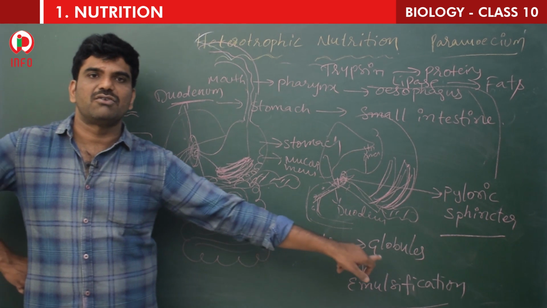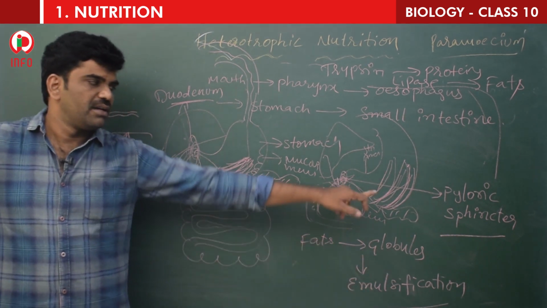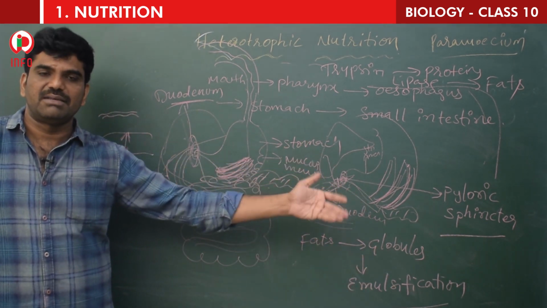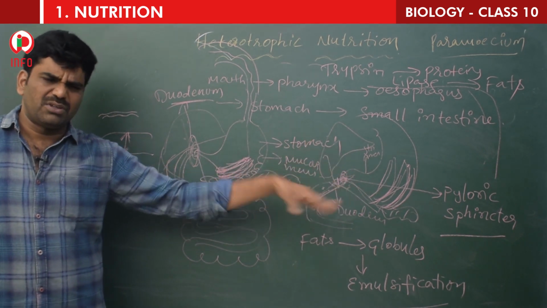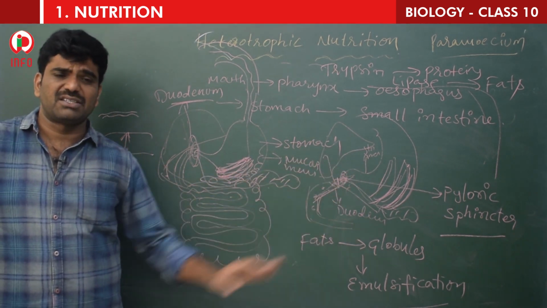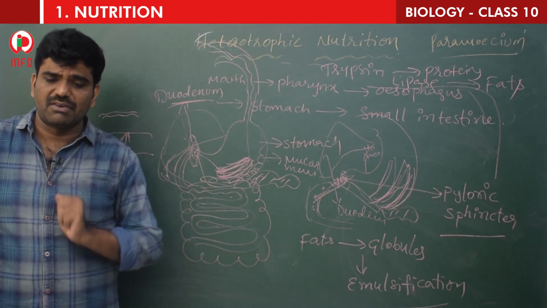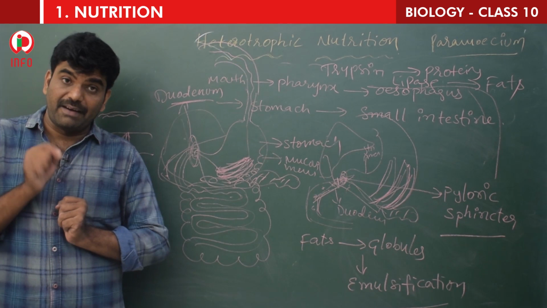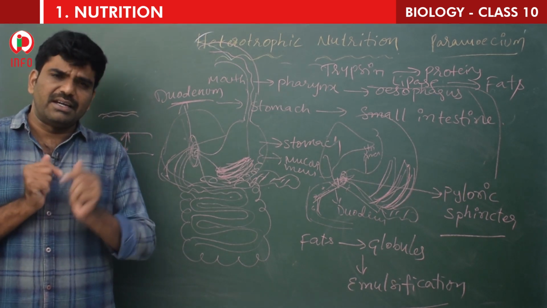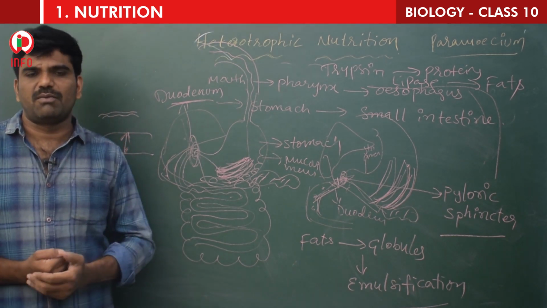It converts the fats into globules, which is called emulsification. Pancreatic juice contains enzymes which help in the digestion of carbohydrates and proteins, and even fats, as lipase also comes. And the walls of the small intestine, as we just said, release intestinal juice, which further breaks the proteins into smaller ones.